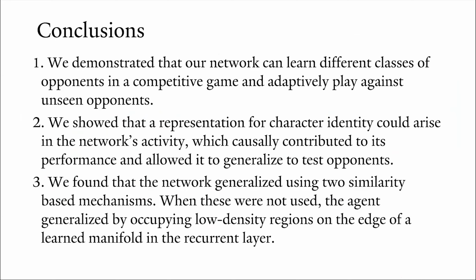In conclusion, by learning to interact in a competitive game against different types of opponents, we show that a recurrent neural network had developed a dynamical representation of strategy. Furthermore, the network had learned to use this representation to generalize via three mechanisms, perhaps most interestingly, what we call extrapolation, which is mixing and recombining information from the training opponent classes. These may be mechanisms by which neural systems solve the most important problem of theory of mind, which is adapting to novel social interactions.